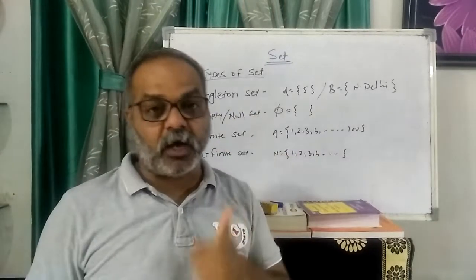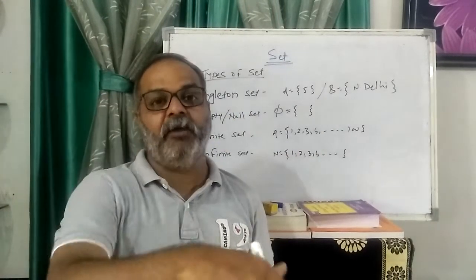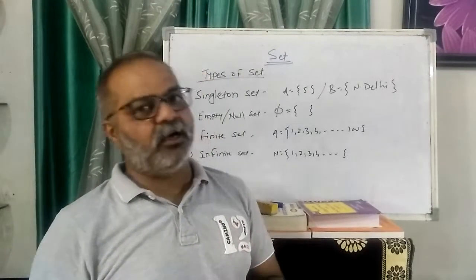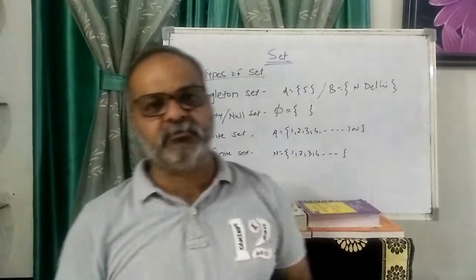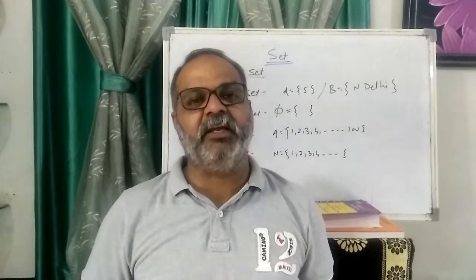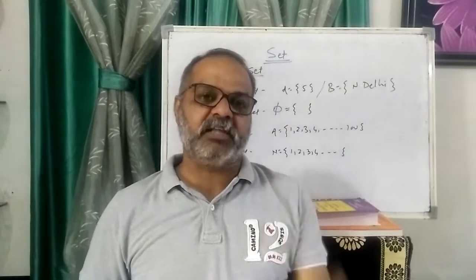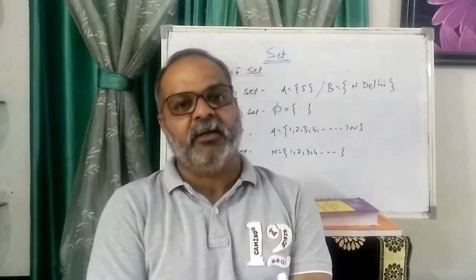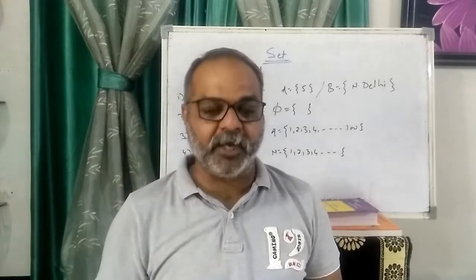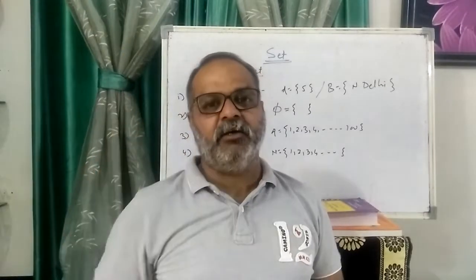We cannot count the total number of elements present in the set. Or take another example: can you count the stars in the universe? No, you can't count them. Suppose I write the set of stars. That set is infinite. We can't count the actual number of stars present in the universe.